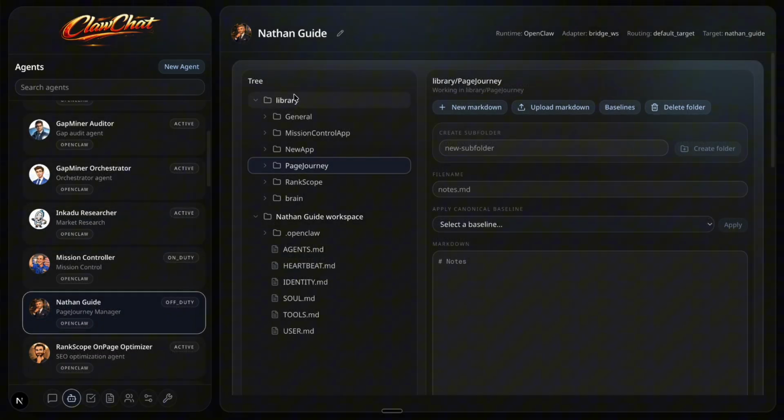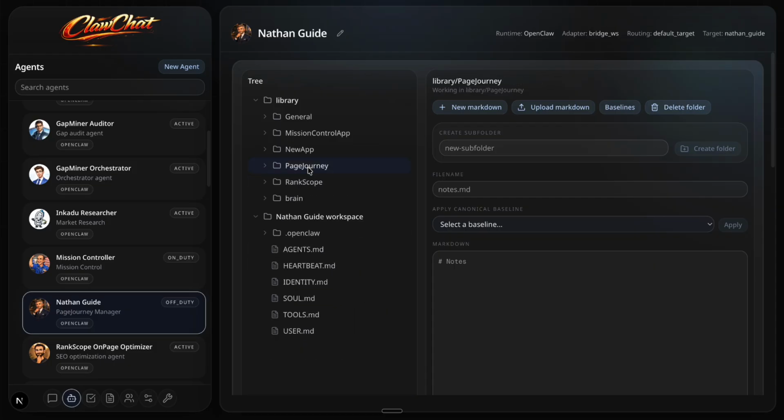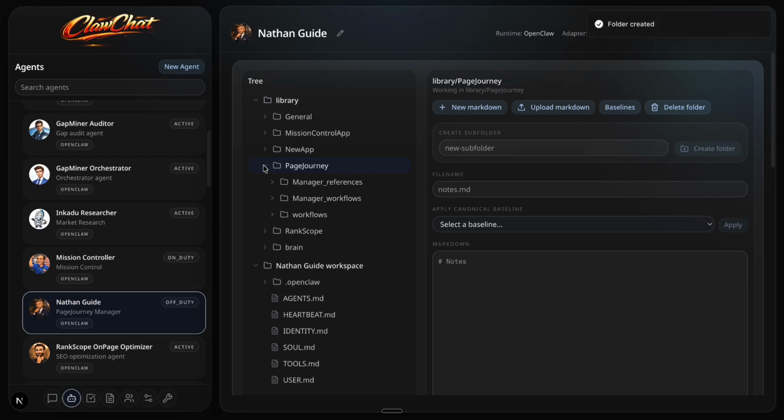Next, in the library folder for Page Journey, there is currently a workflows subfolder for Elliot Page. I am now going to add two new folders for Nathan Guide. One will be called Manager Workflows, and the other will be a Manager Reference folder, which will act a bit like a memory folder for him. The manager will maintain a task list and a log, and in the reference folder, he will be able to see what he has done previously.